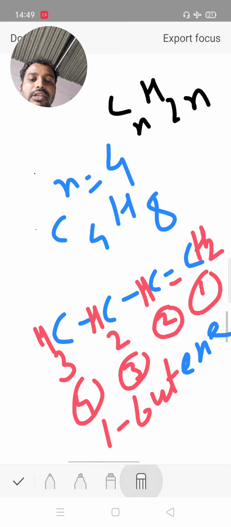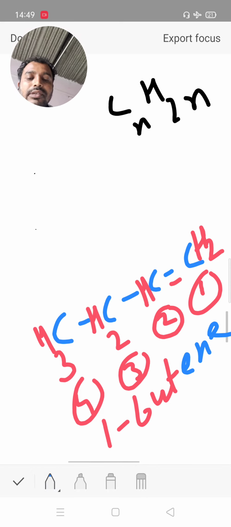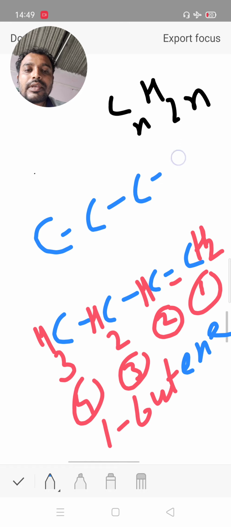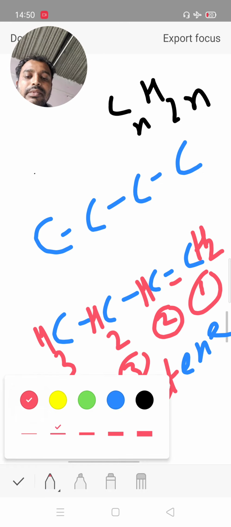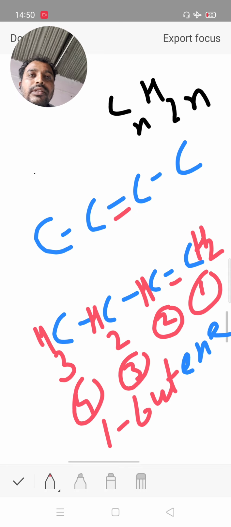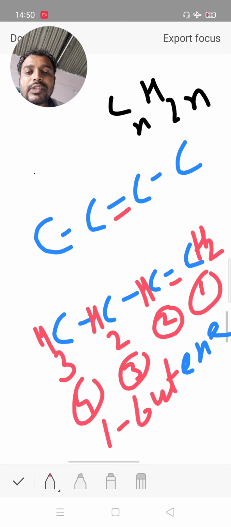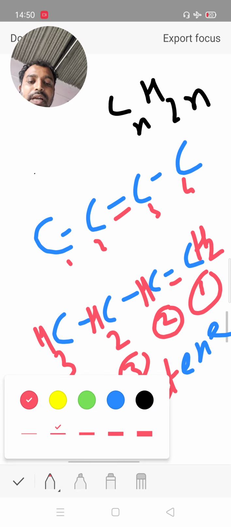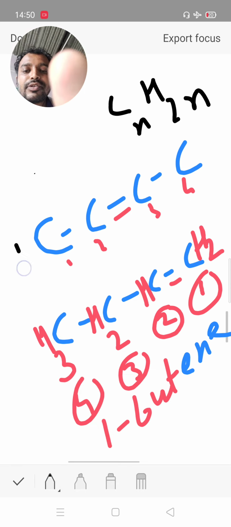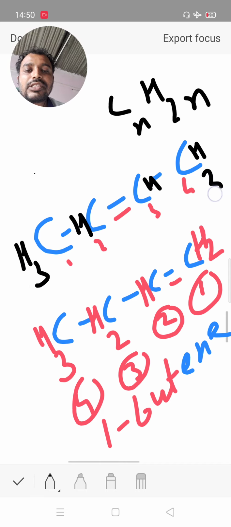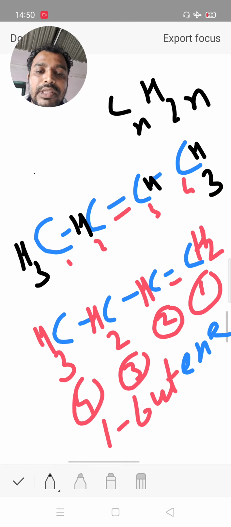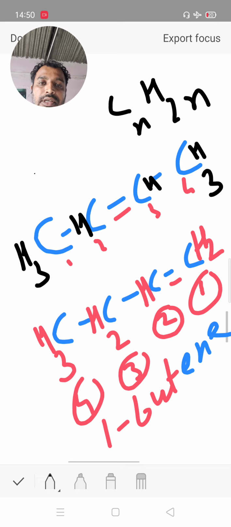Now a symmetrical structure, another similar structure. Both have the same number of carbon, but the position of the double bond is different. Then it is known as isomerism. Numbering 1, 2, 3, 4. Valency of carbon is completed by the addition of hydrogen: CH3 CH CH CH3. Both have the same number of carbon, 4, and the same number of hydrogen, 8.